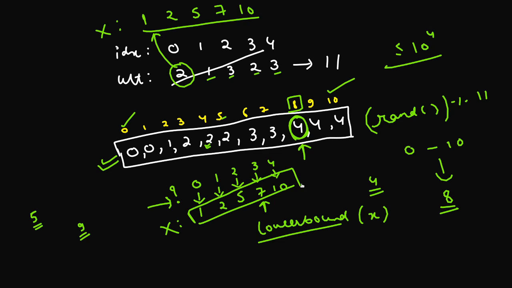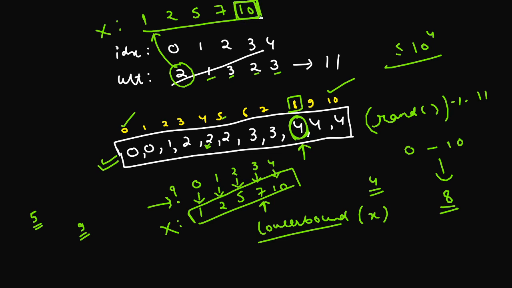Okay, so the process will be we'll first construct this array X, then one by one we'll generate a random value from 0 to 10, which is the last value of this cumulative array.